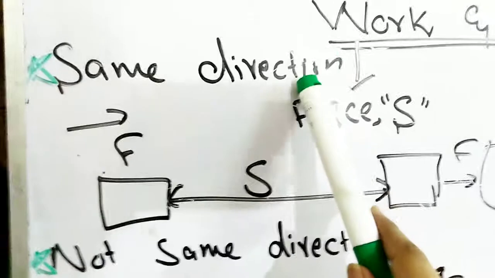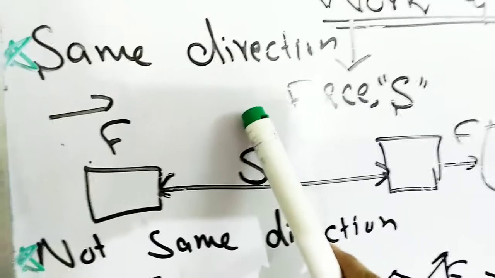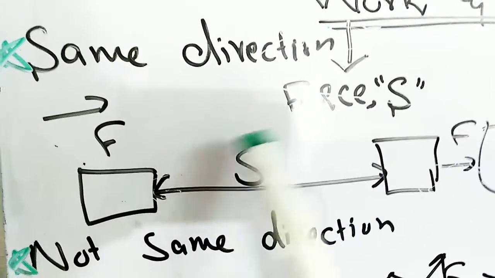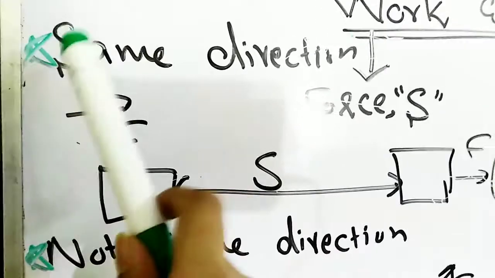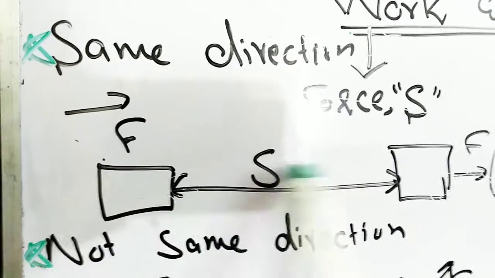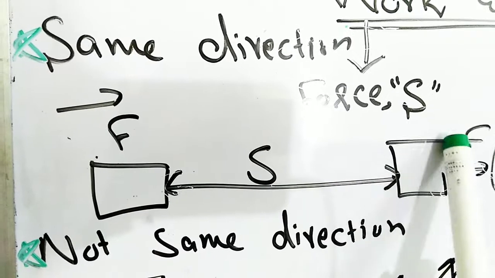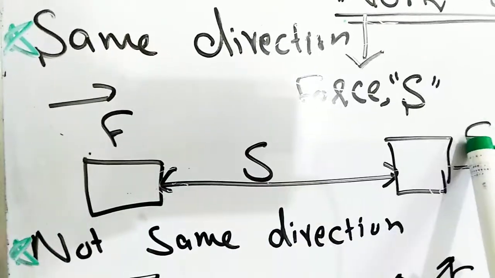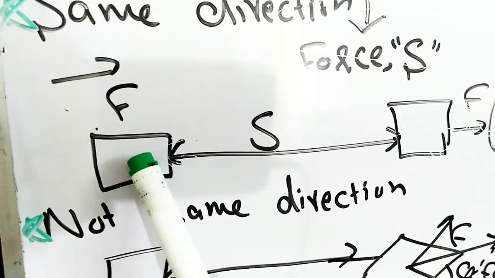In terms of physics, we are saying work is done when any body is moved by applying a force on it, and it covers some displacement. So we are saying that work is done. When the force is acting on a body, it covers the displacement, and when the body moves in the direction of the force, we will say that work has been done.